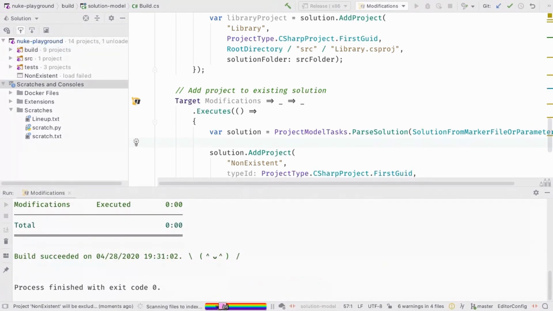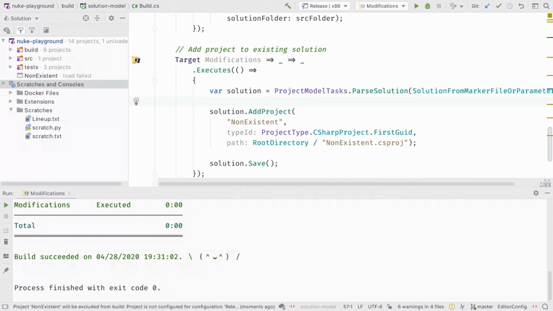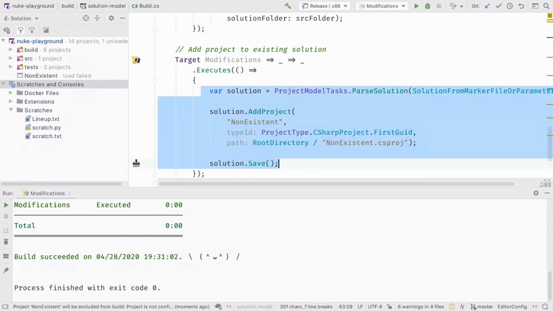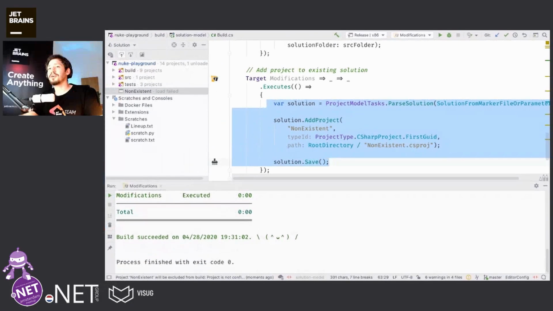And now we see non-existing target has been added with just a few lines of code. Very easy. It wasn't really great implementing that, I can tell you. Parsing solution files will never be my hobby, but having it is definitely a great thing. So let's remove that again.